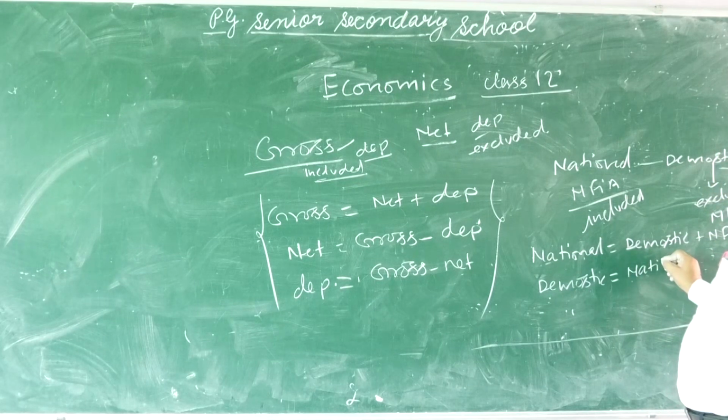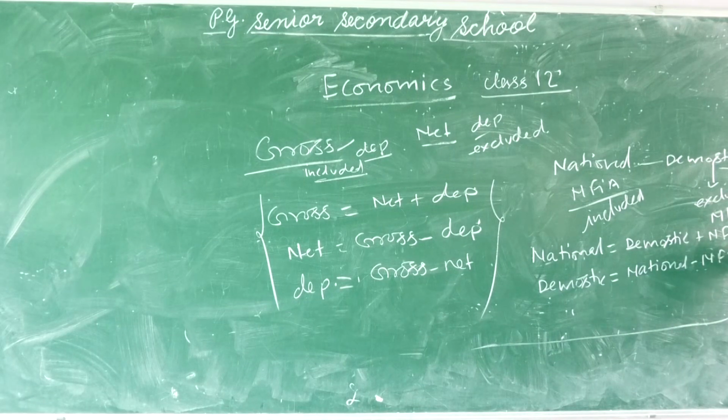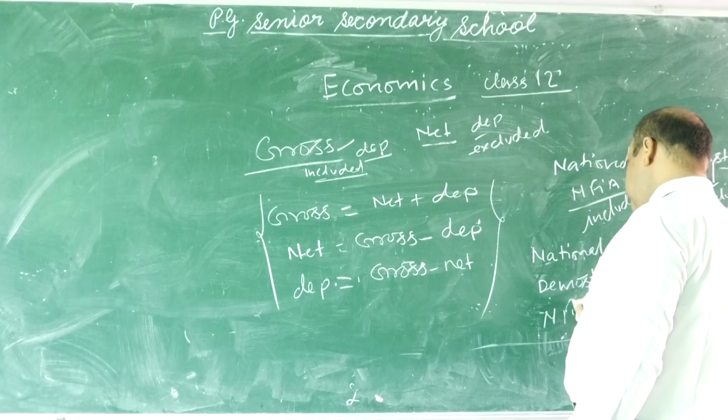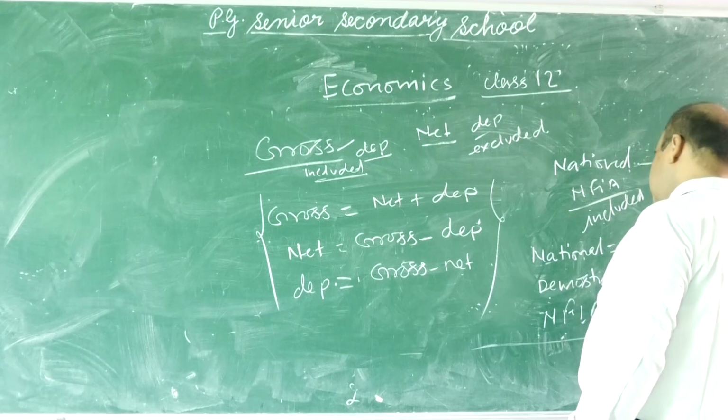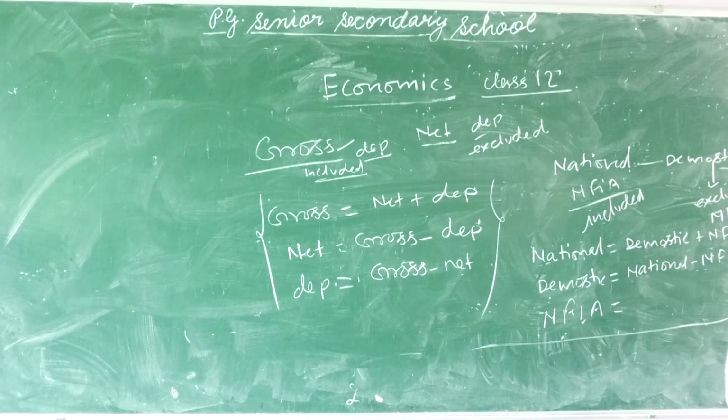Domestic equals national minus NFIA. NFIA, net factor income from abroad, equals national minus domestic.